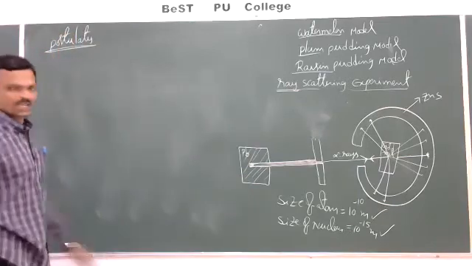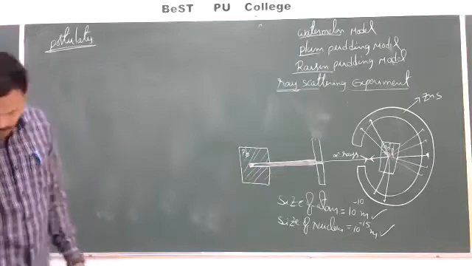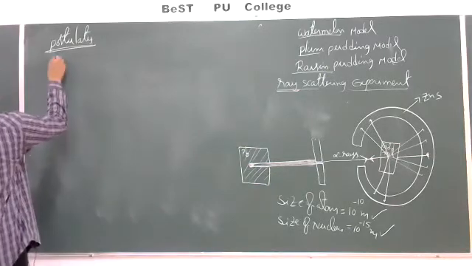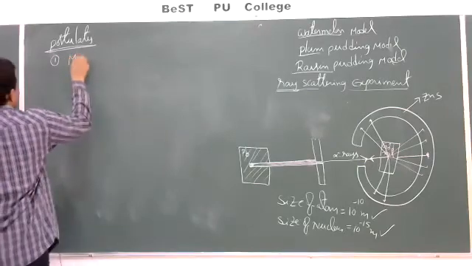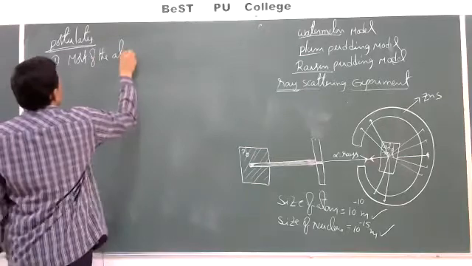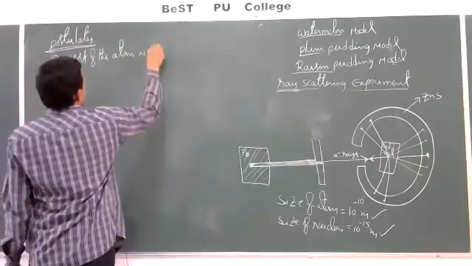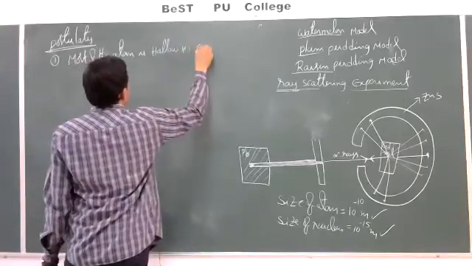He has proposed an atomic model. Then, what are the postulates of this atomic model? First one, most of the atom is hollow or empty.